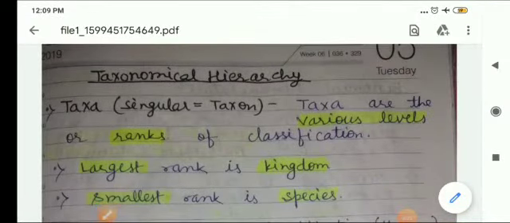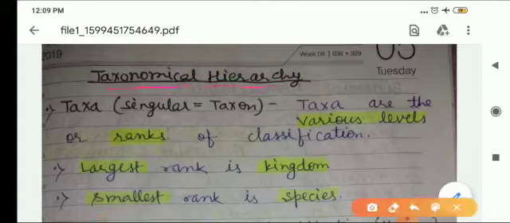Students, today's topic is taxonomical hierarchy. In this text, we will discuss taxa or taxon. Taxon is singular. Taxa, the taxa are the various levels or ranks of classification.